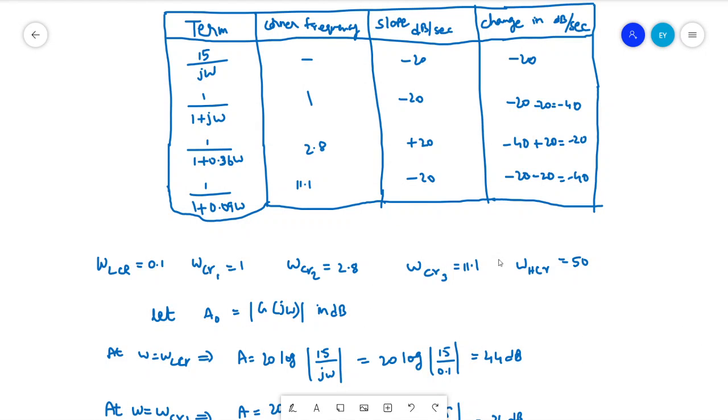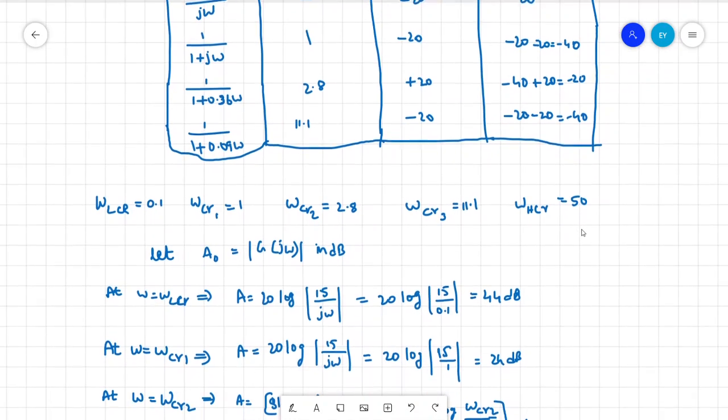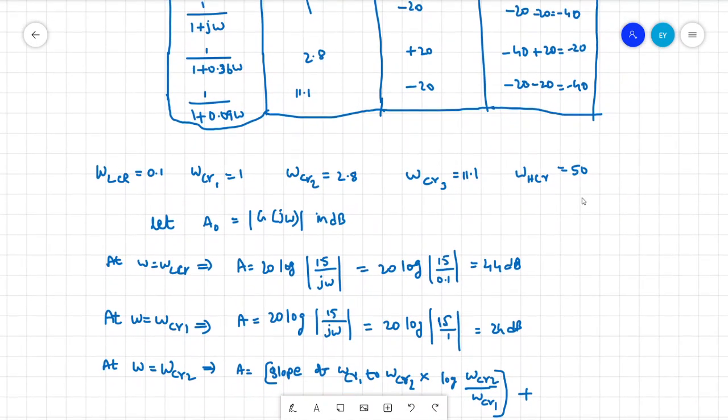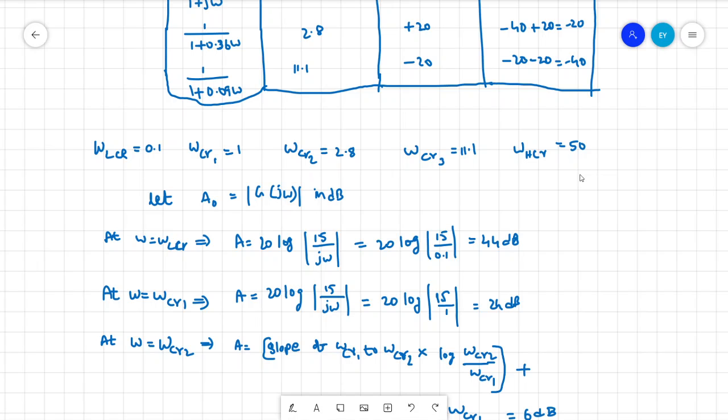Considering all the corner frequencies, we have to select one upper bound and one lower bound. Therefore 0.1 will be the lower corner frequency, and higher corner frequency will be 50 radians per second. Now for the magnitude plot, first thing is we have to consider a magnitude of j omega in terms of dB by considering a corner frequency from lower to higher.